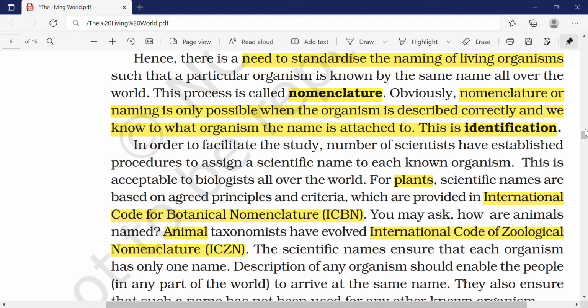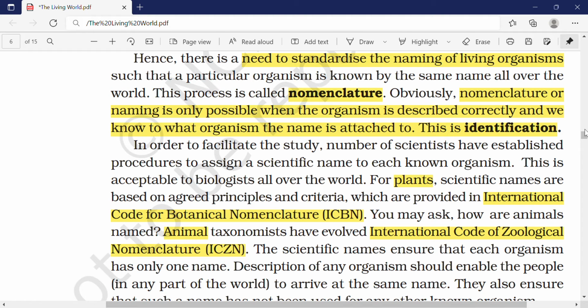Obviously nomenclature or naming is only possible when an organism is described correctly and we know to what organism the name is attached to. So, what is nomenclature? Nomenclature is nothing but naming the living organisms. When we have to name a particular living organism, you have to know what the organism is, and you have to know what that organism is connected to.